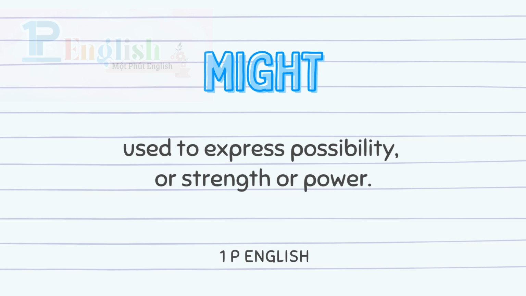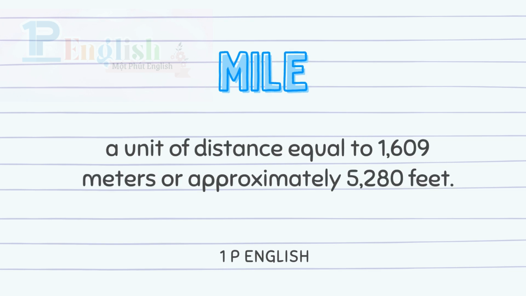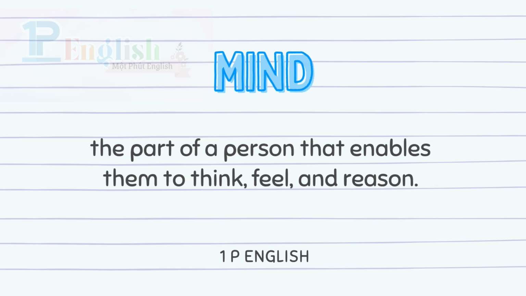Might: used to express possibility, or strength or power. Mile: a unit of distance equal to 1,609 meters or approximately 5,280 feet. Mind: the part of a person that enables them to think, feel, and reason.